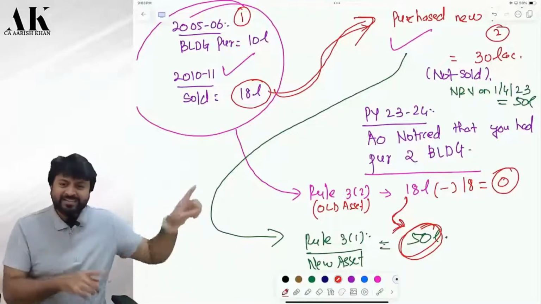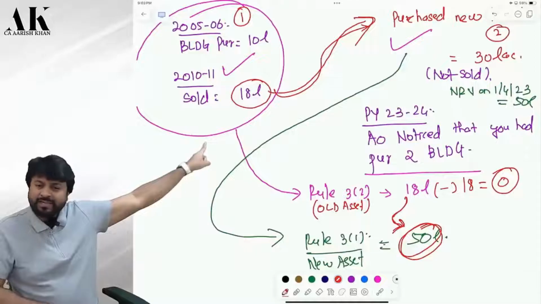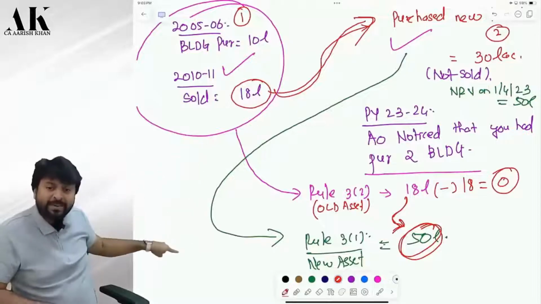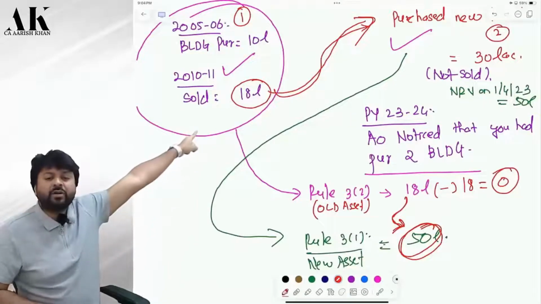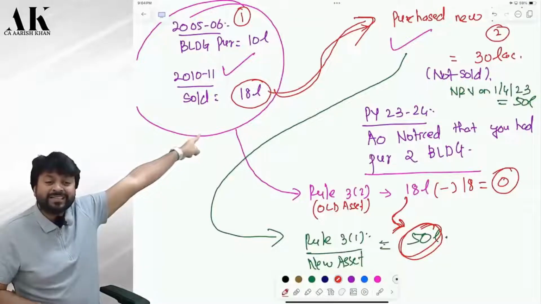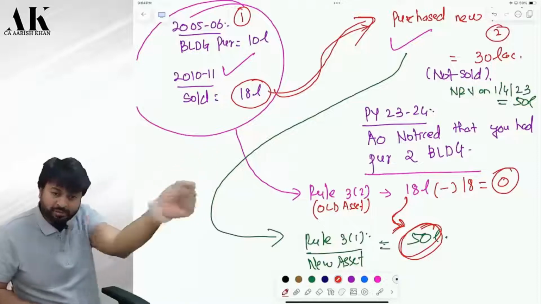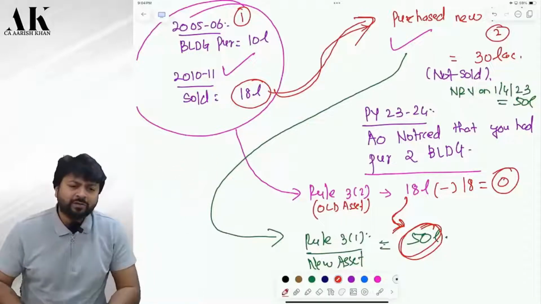So, in the same way, I sold an asset of 18 lakh rupees, correct? Am I investing in the new asset? Yes. Am I paying tax on the new asset? The consideration has come from the old asset only, correct? Therefore, since we are charging tax on the new asset, the old asset value should be reduced by that much amount, or not? Please tell me.